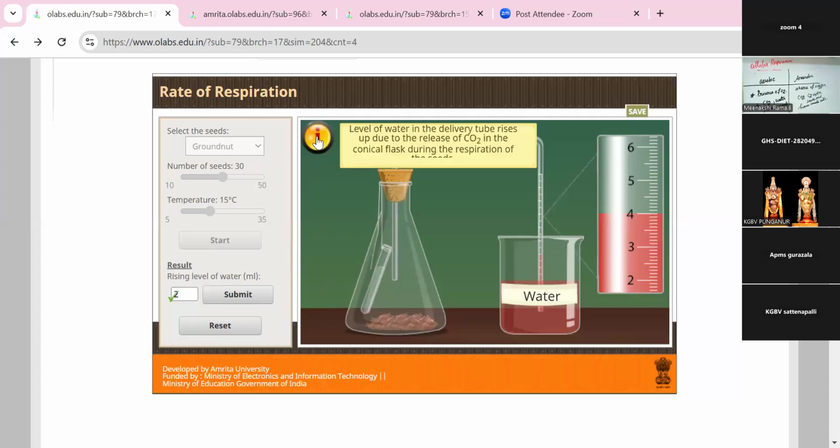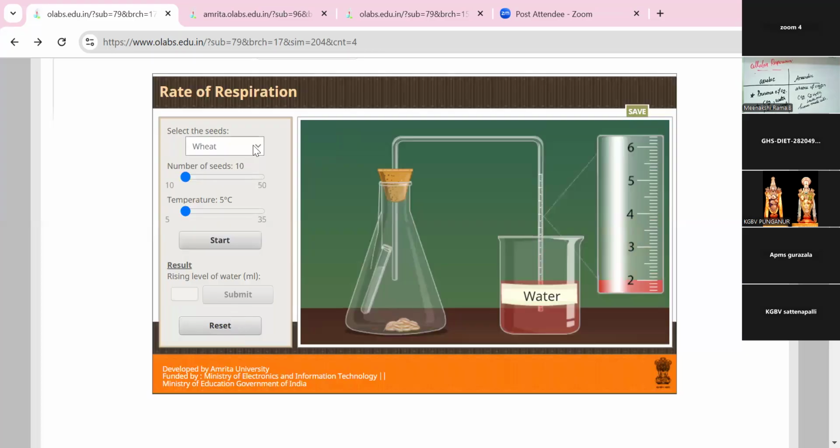So which compound did I use? Yes, the groundnut. So the level of that delivery tube rose only 2 points. The release of carbon dioxide during the respiration process, so the level is increased. Okay. Next. The carbon dioxide is released in this area, so the respiration occurs in that area. With the help of the simulation, yes, the respiration is done in that part only.